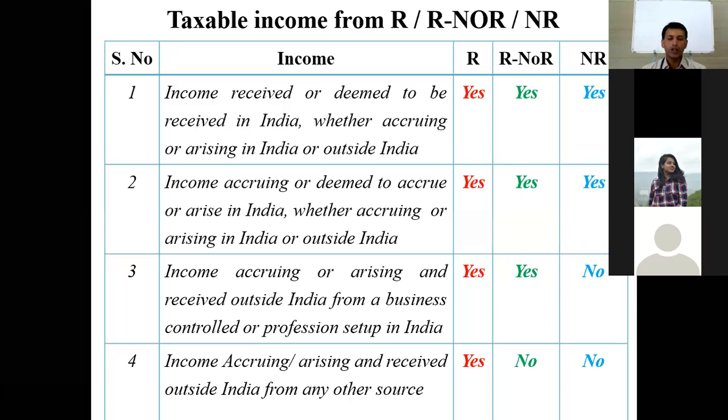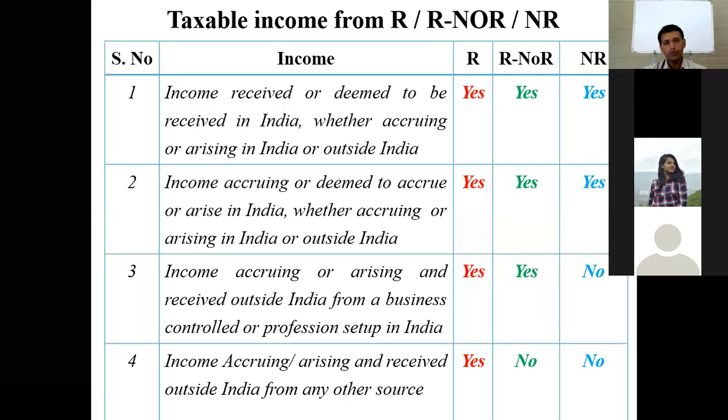We moved on to understand what is meant by deemed income and accrued income. Deemed income means the income that you have received in India, and accrued income means the income that you are going to earn in India. That is what we call deemed in India and accrual in India, or accumulated in India. That is how we differentiate between Indian income and foreign income.